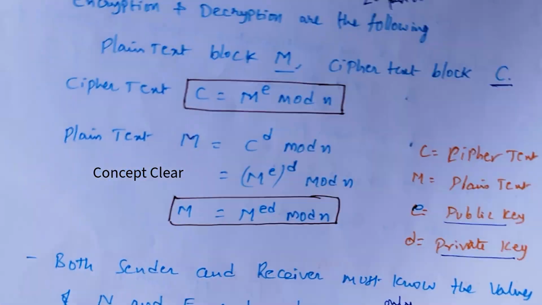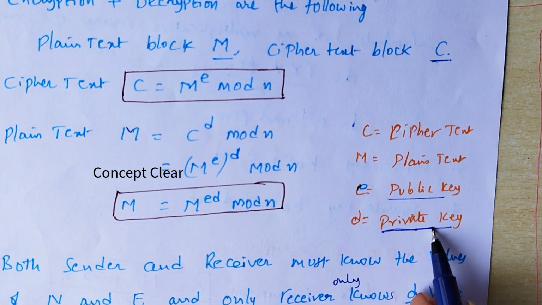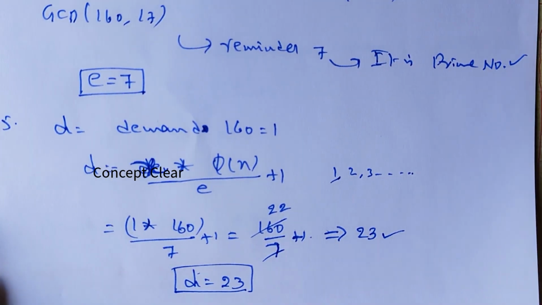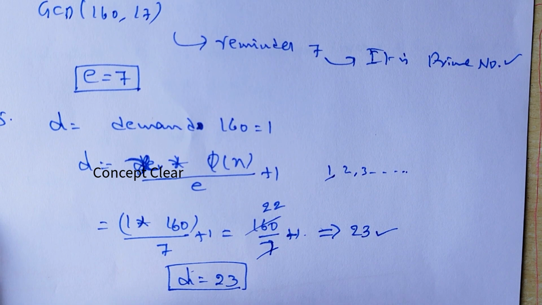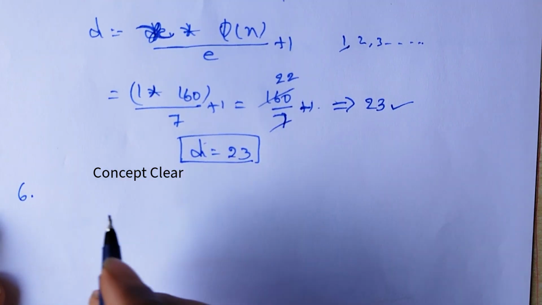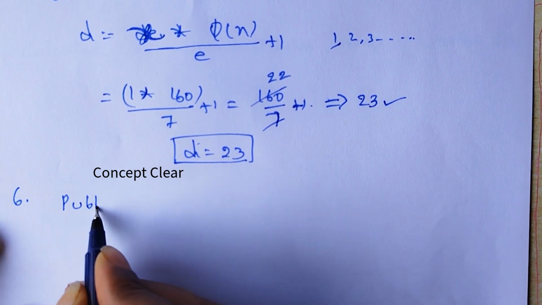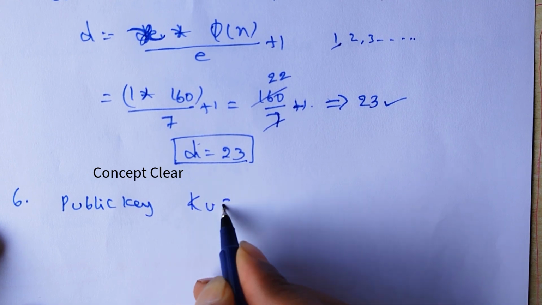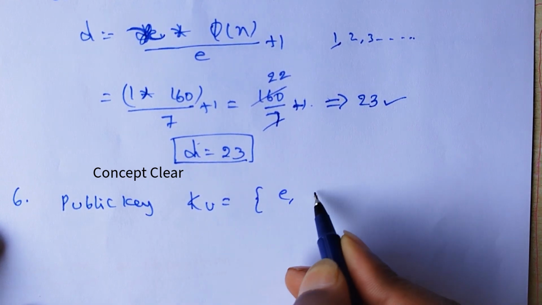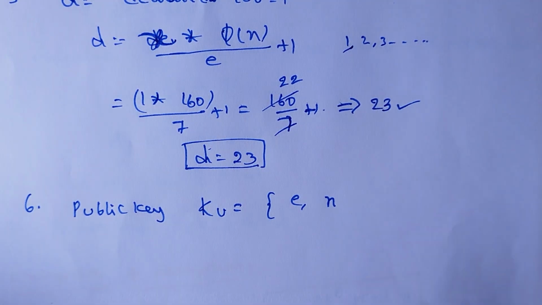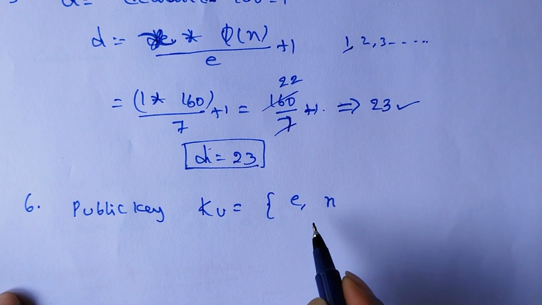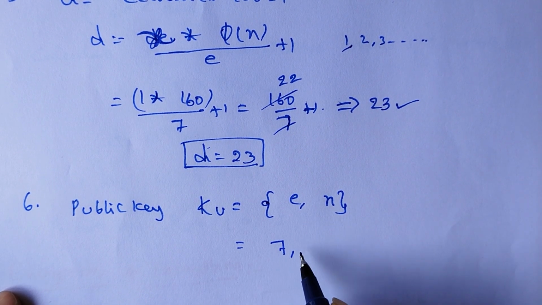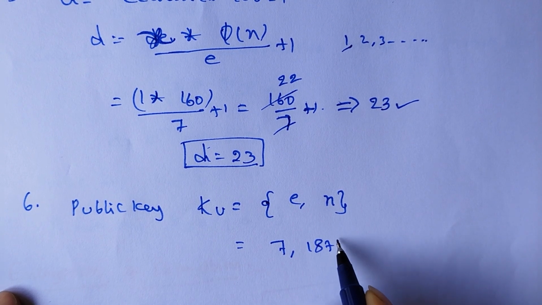D is the private key, known only by the receiver. And what is the sixth step? The sixth step is to generate the public key. Public key KU equals E comma n. What is the E comma n value? E is 7, n value is 187.